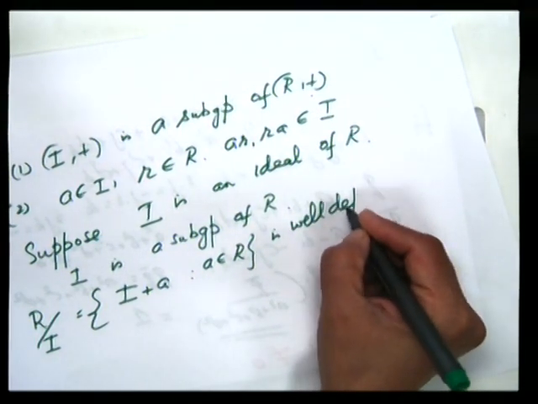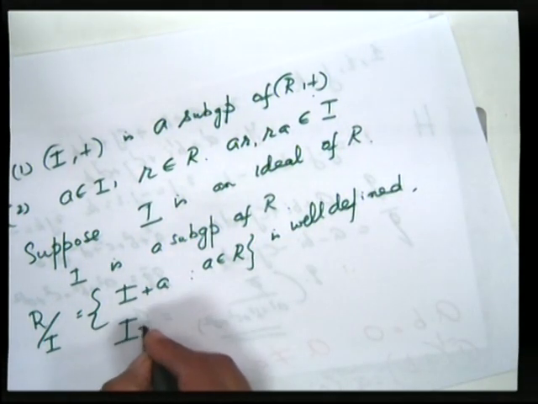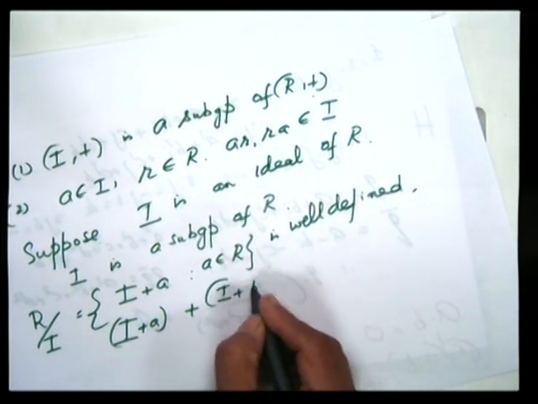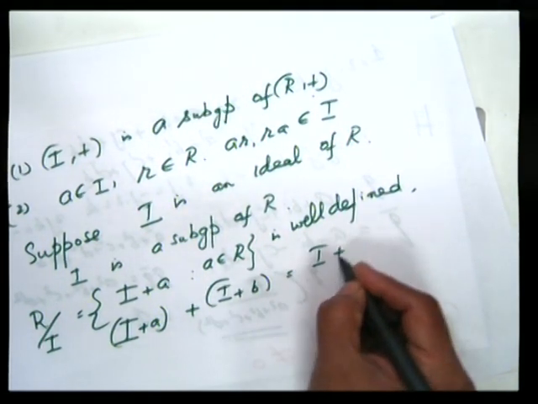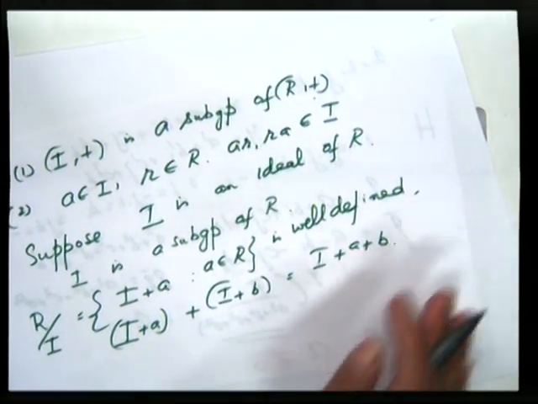The quotient group is well defined under the operation given by I plus A plus I plus B equal to I plus A plus B. We already have studied this in group theory.